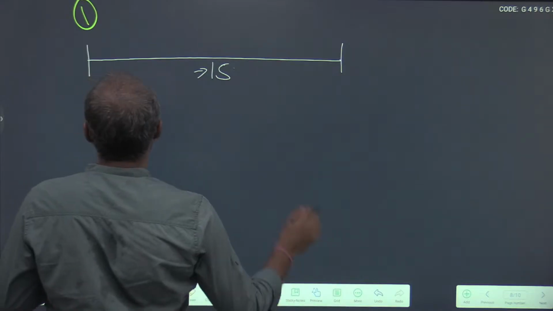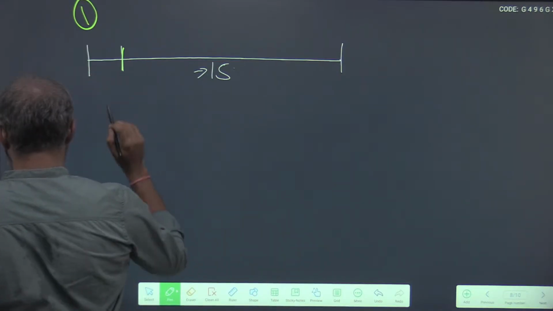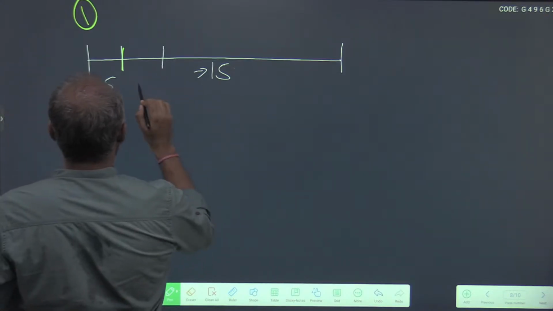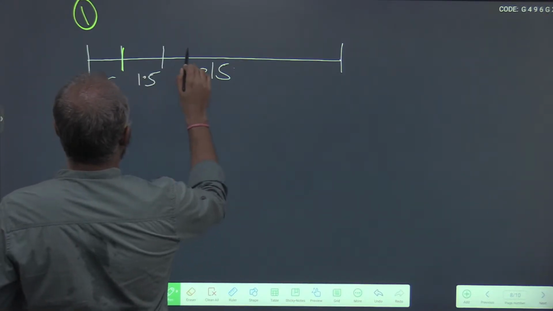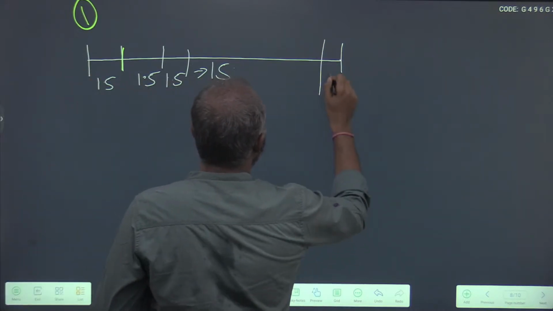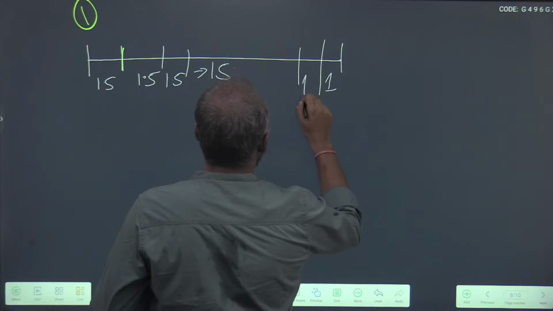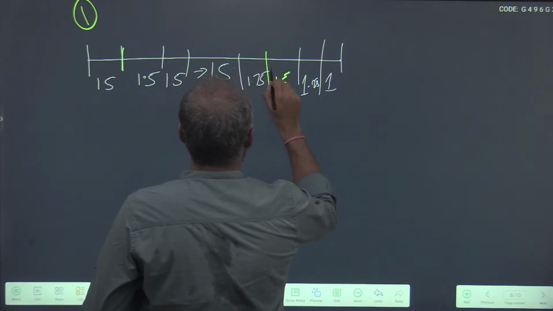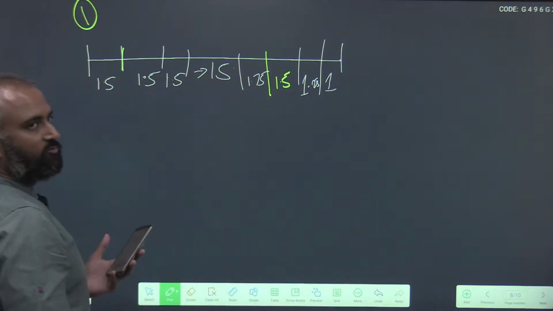In 1 hour he walks 1.5, in another hour he walks 1.5, and in another hour he walks 1.5. This person walks 1 kilometer, next 1.25, 1.5, 1.75, and so on and so forth.